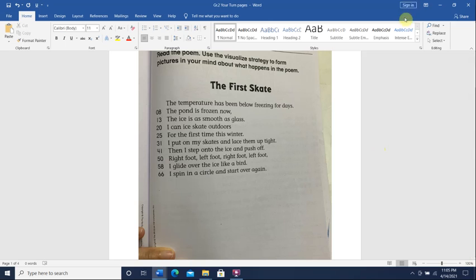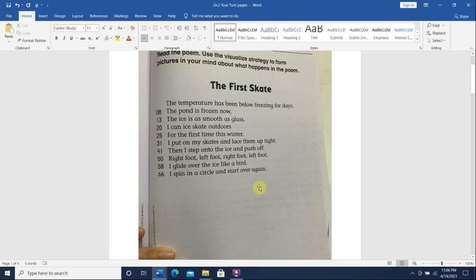The temperature has been below freezing for days. The pond is frozen now. The ice is as smooth as glass. I can ice skate outdoors. For the first time this winter, I put on my skates and lace them up tight. Then I step onto the ice and push off. Right foot, left foot, right foot, left foot. I glide over the ice like a bird. I spin in a circle and start over again.